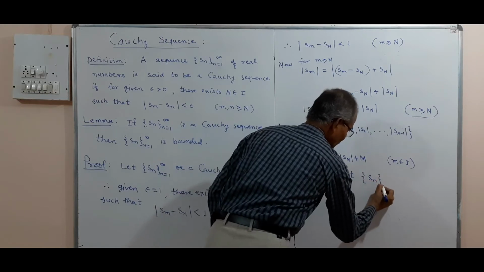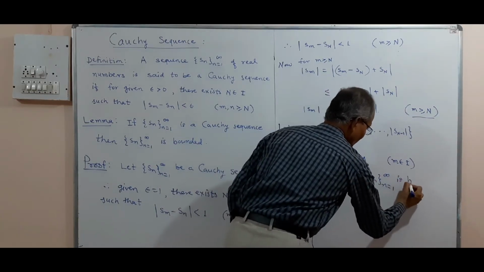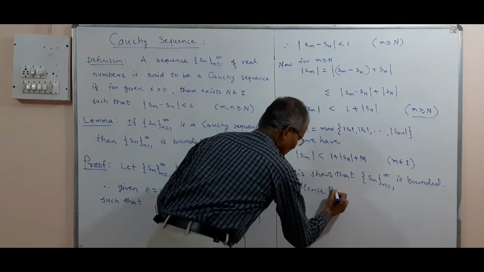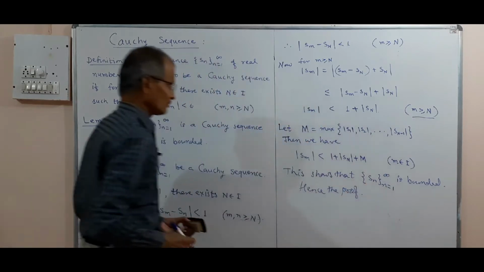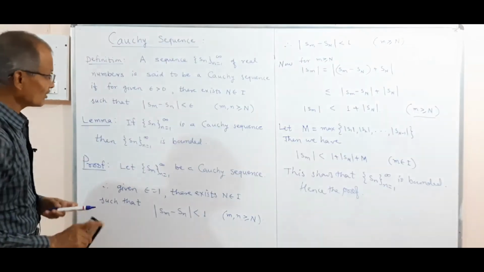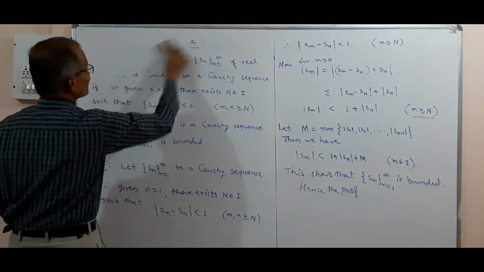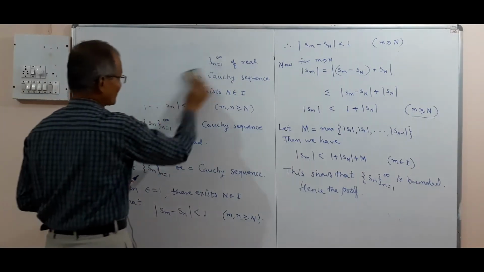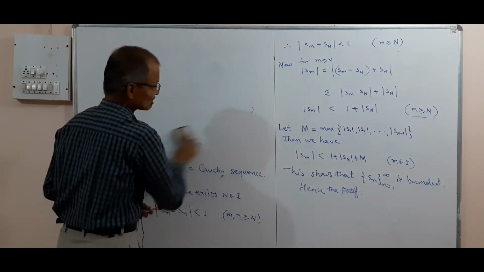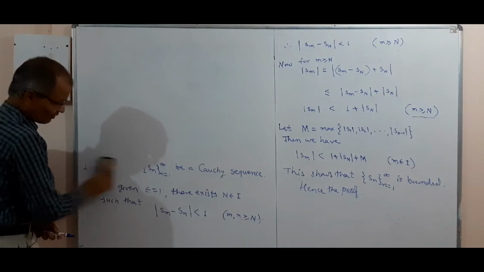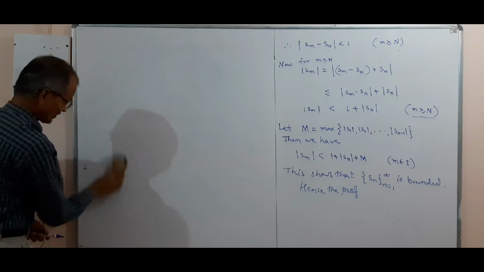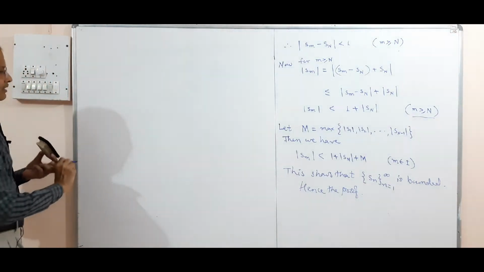And this is what we wanted to prove, and hence the proof. So we have proved Sn is bounded, starting with the sequence is Cauchy sequence. Now we want to prove the converse of this earlier theorem. What we have proved is, if a sequence is convergent, then it is Cauchy. Now we shall prove, if a sequence is Cauchy sequence, then it is convergent, as our next theorem.